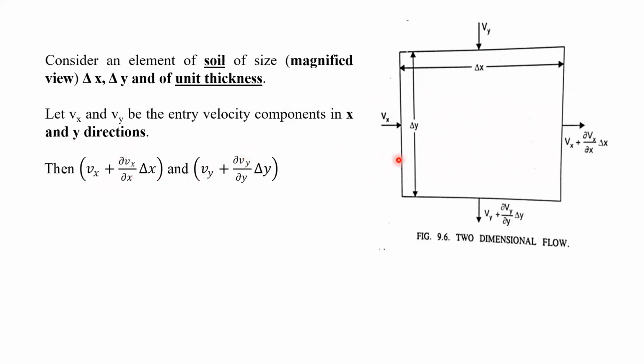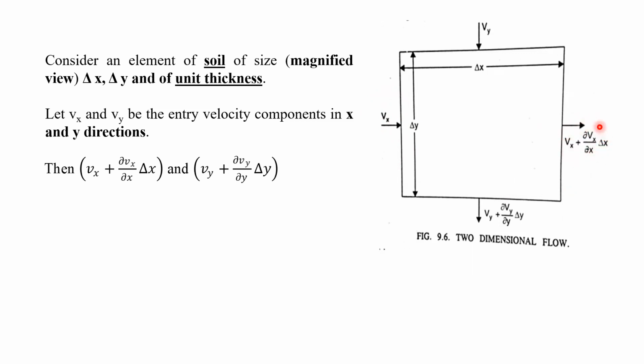And you can see, as I told you in the previous slide, the soil element exists at the curvilinear paths of the water flow. So definitely the gradient will be there between the entry and exit level, and definitely it is very small. That's why we denote it by ∂Vx/∂x. So for the entry velocity Vx and the exit velocity, we are going to add ∂Vx/∂x.